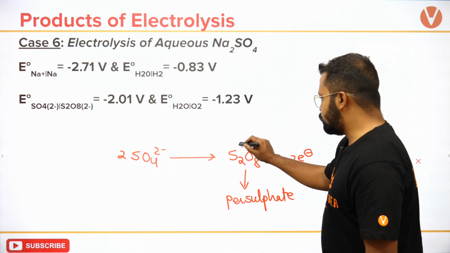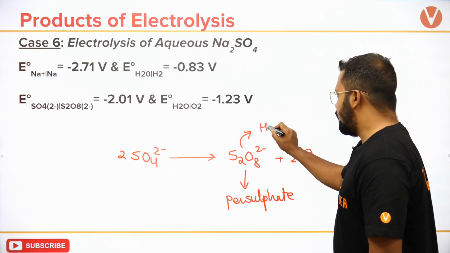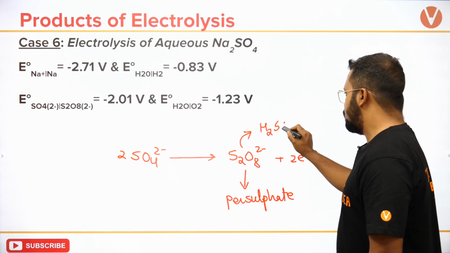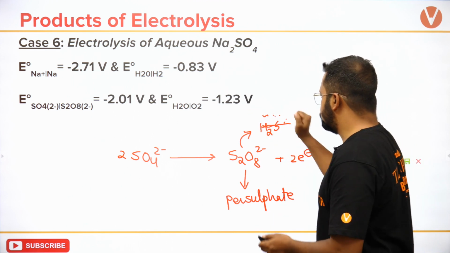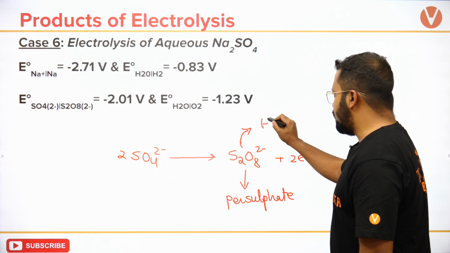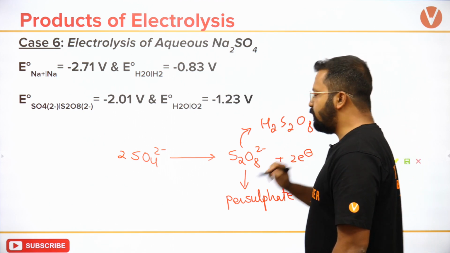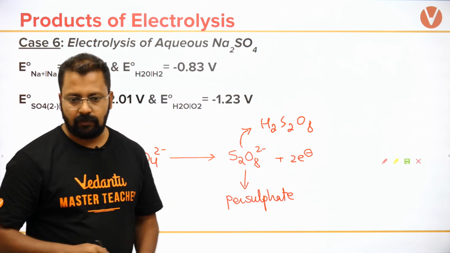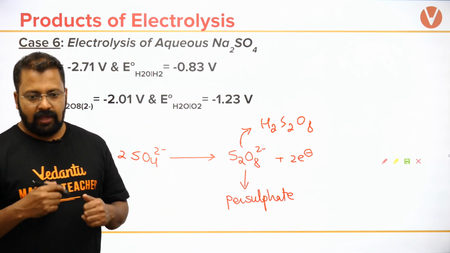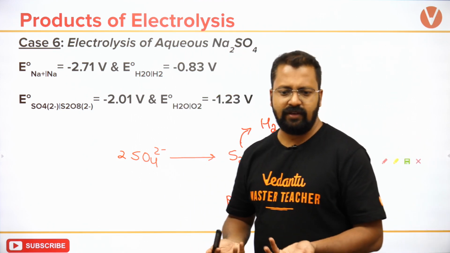Now, if I take the acid from which this can be derived, it will be H2S2O8. If they don't mention it, they will not ask you.